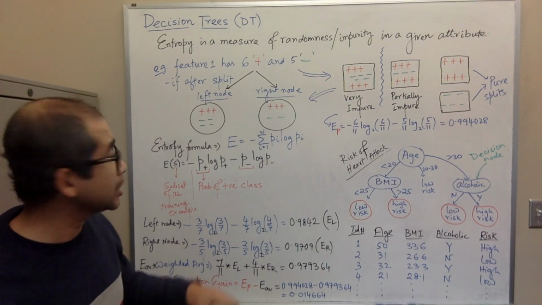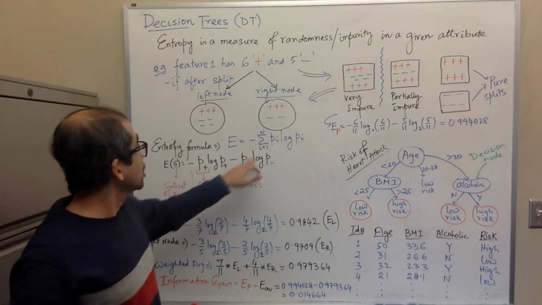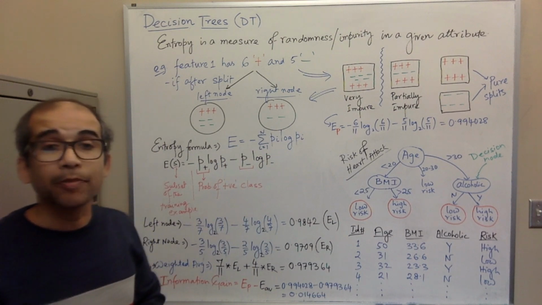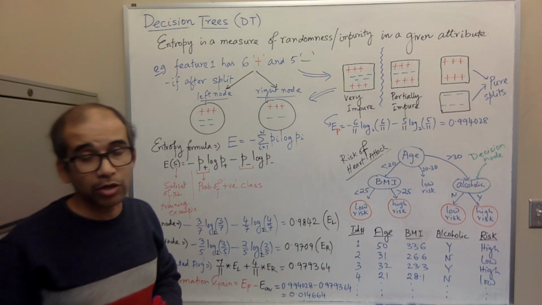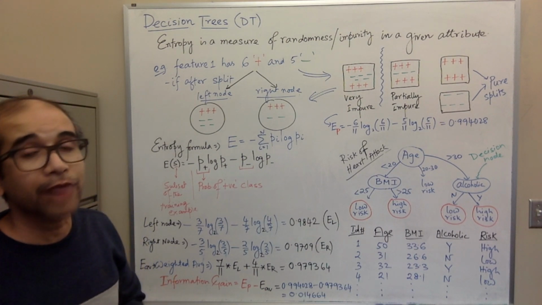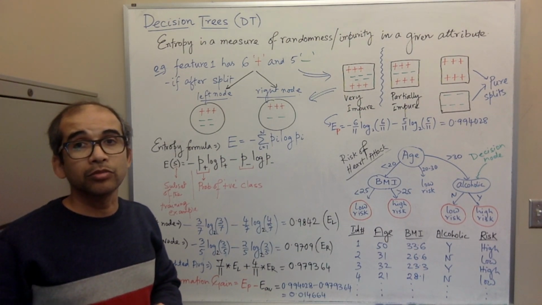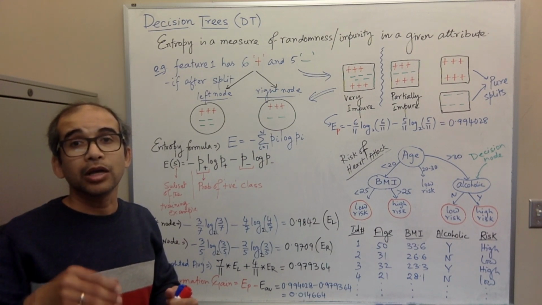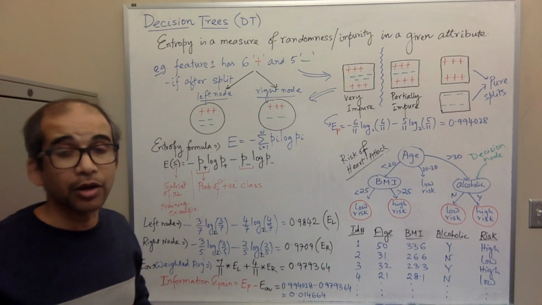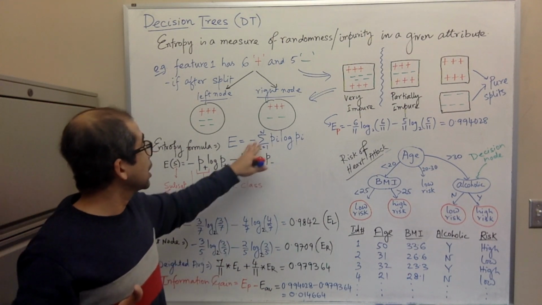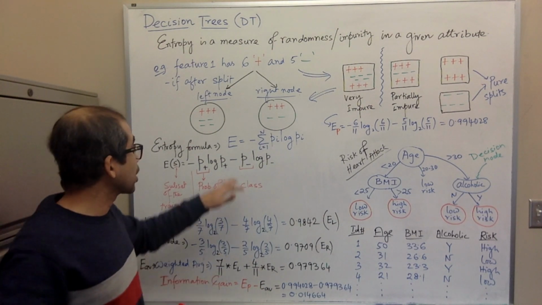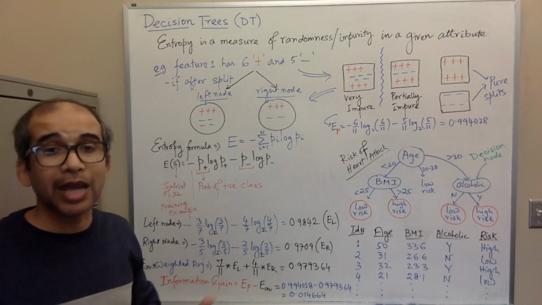Here you can see, because we are taking the log of the individual probabilities, and a probability is a fraction, for a proper fraction, when you take the logarithm, it will be log of the numerator minus log of the denominator. Because the denominator is bigger, this log p term will always be negative. To counter that, we put a negative sign before it so that the entire thing becomes positive.